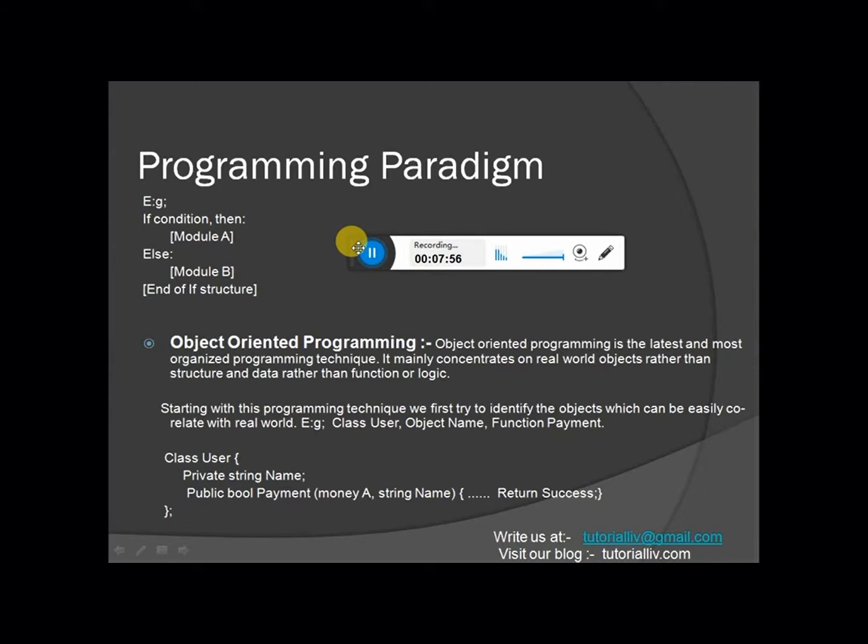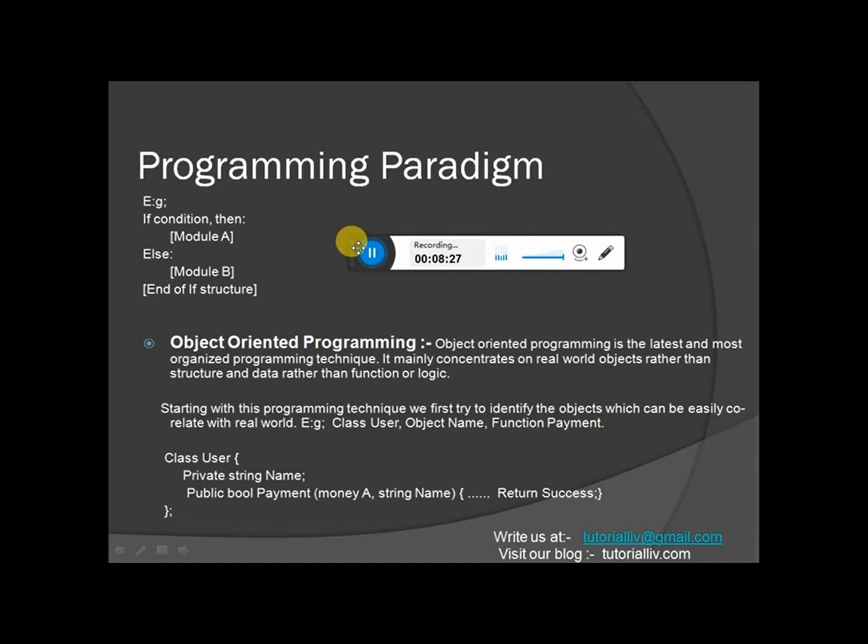When he says how we can understand that someone is an employee, he wants to say that Amit is my employee, Rohit is my employee. What is this? This is the name. So we create some members in our classes, like public string name, public string email ID, public integer contact number. These are the members inside the class. So we are interacting with the real world.